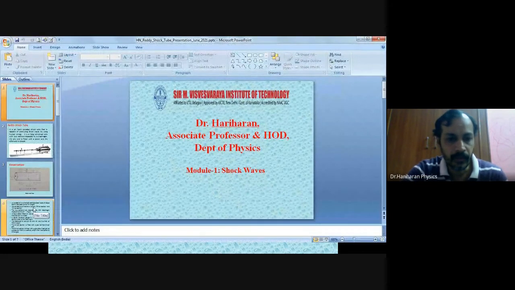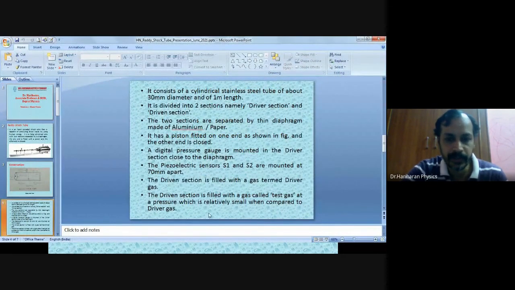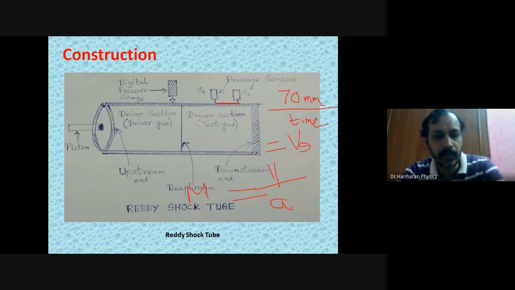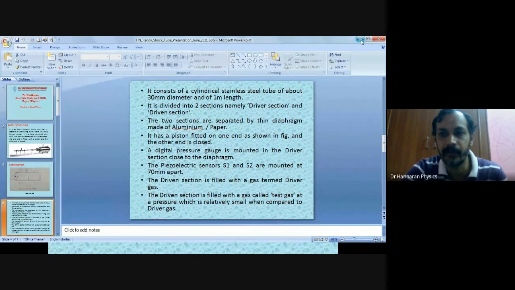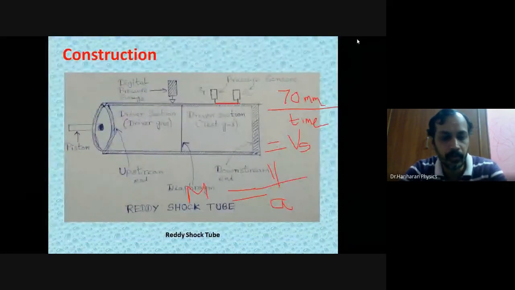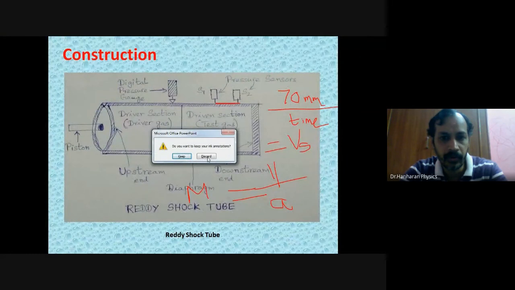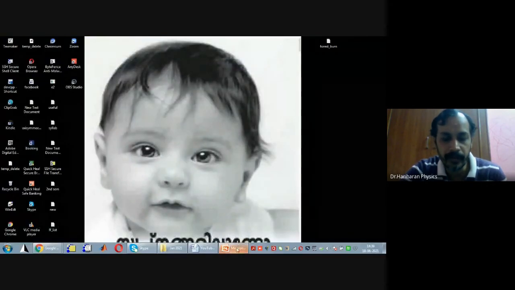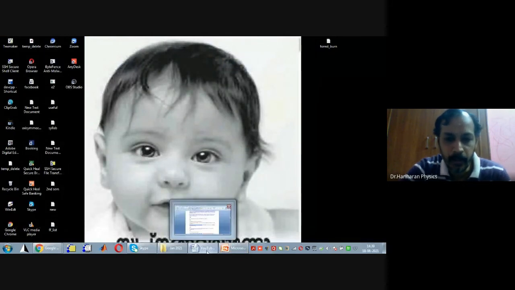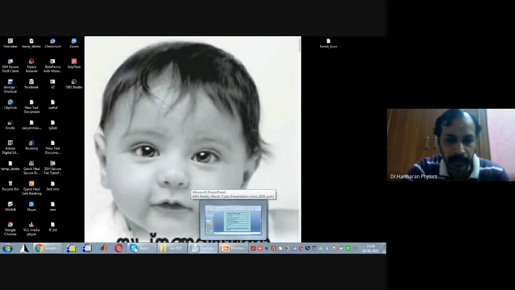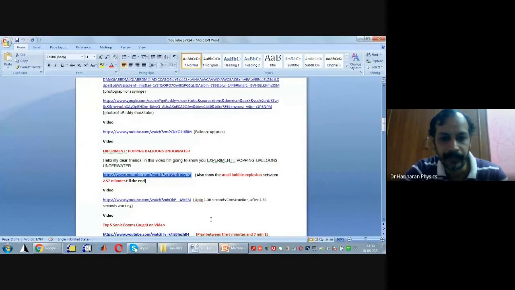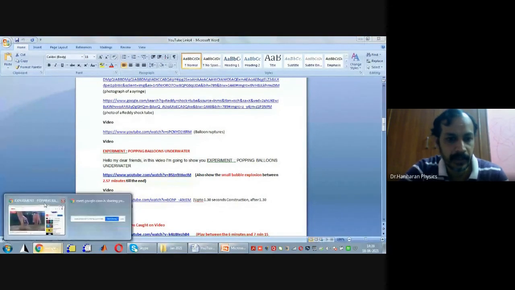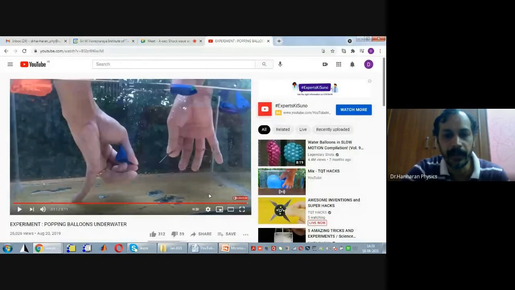Okay, so in another 2 or 3 minutes, the working part is going to come to an end. In order to understand the working part, you just need to have at the back of your mind how the bubble moves when the balloon is ruptured in water. If you know that, then the whole concept can be understood.